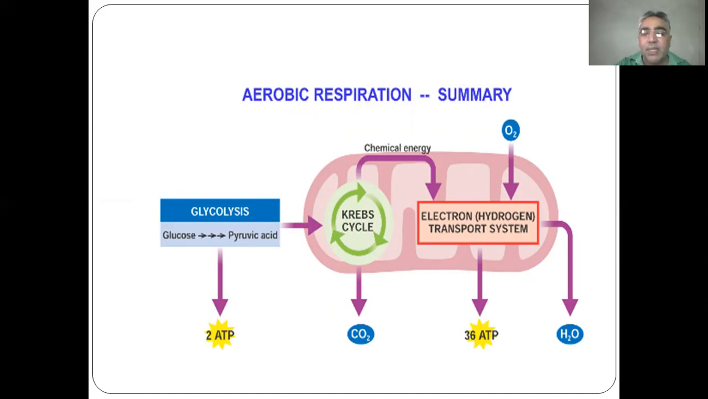That takes place with the help of the ETS system, the electron transport system, which forms the 36 ATP molecules. In aerobic respiration, 36 ATP molecules, carbon dioxide and water are formed, and oxygen is used.